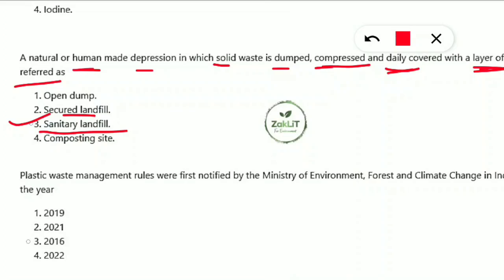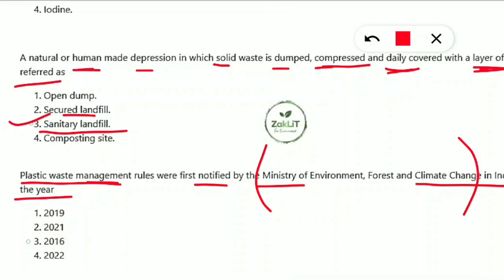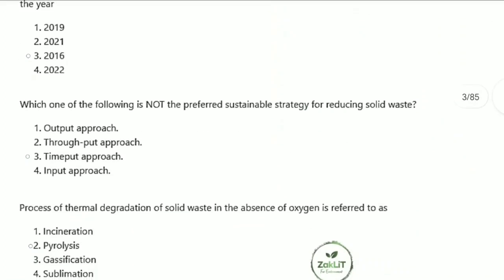Next question, plastic waste management rules were first notified by the Ministry of Environment, Forest and Climate Change in India in which of the following years? From the question itself you can make notes that the plastic waste management rule was notified by MOEFCC. You should note down: plastic waste management rule notified by MOEFCC in the year 2016. 2016 is the correct option. Let's move on to the next question.